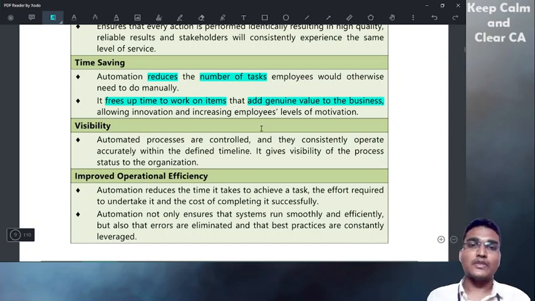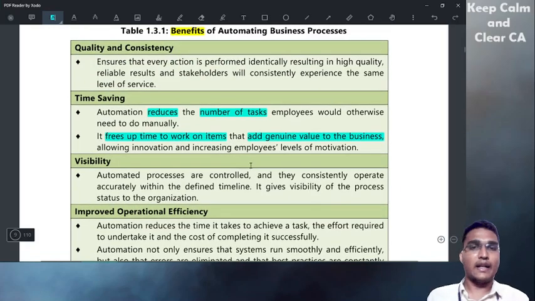and allowing innovation and increasing employees' level of motivation. So it also allows innovation. If they have time, they will think, and sometimes they will make some innovations. And also employees will have proper motivation, if they save some time and reduce their hectic work. That is one. T is over.